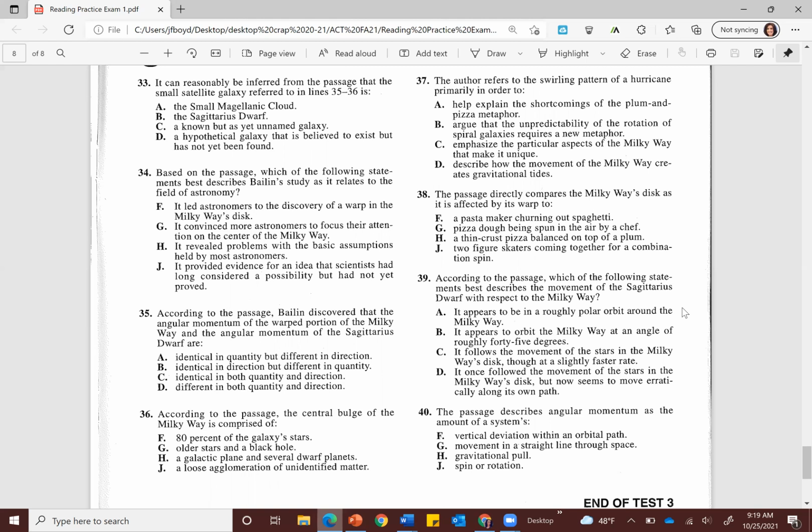And number 40, the passage describes angular momentum as the amount of a system's. Take a moment and see if you can't find the right answer.